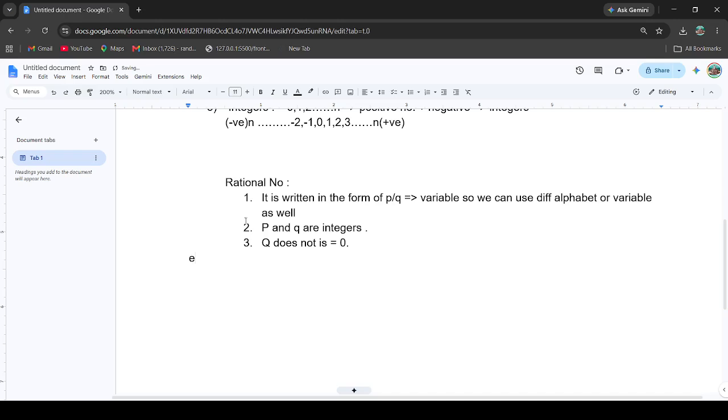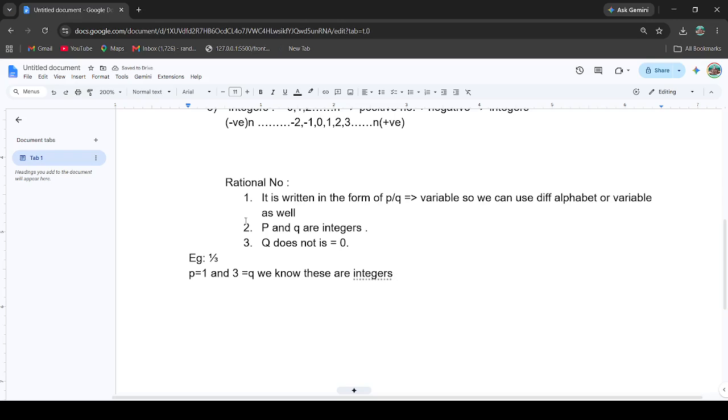Let's take an example, let's suppose 1 by 3. Taking this number, we can analyze whether it is a rational number or not. The numerator p compares with 1 and 3 compares with q, and we know these are integers, right?